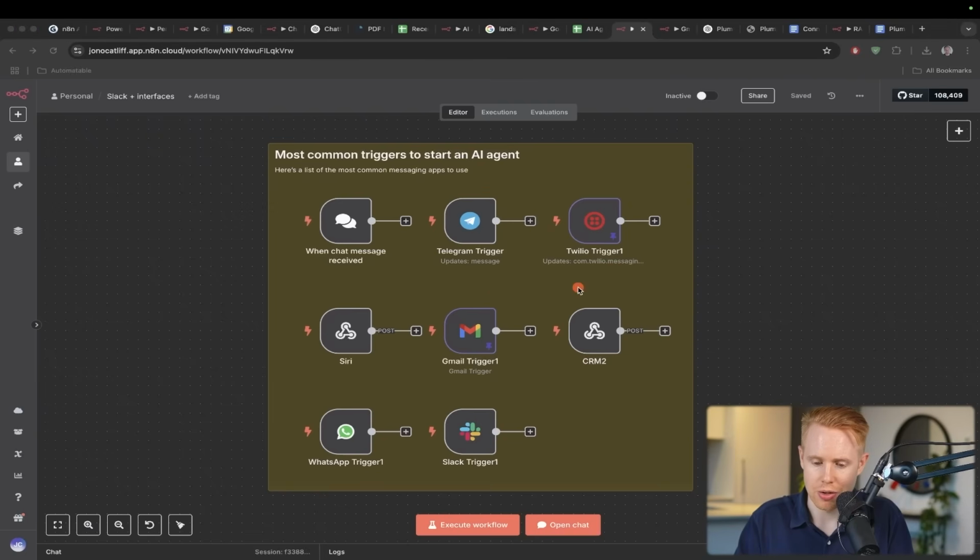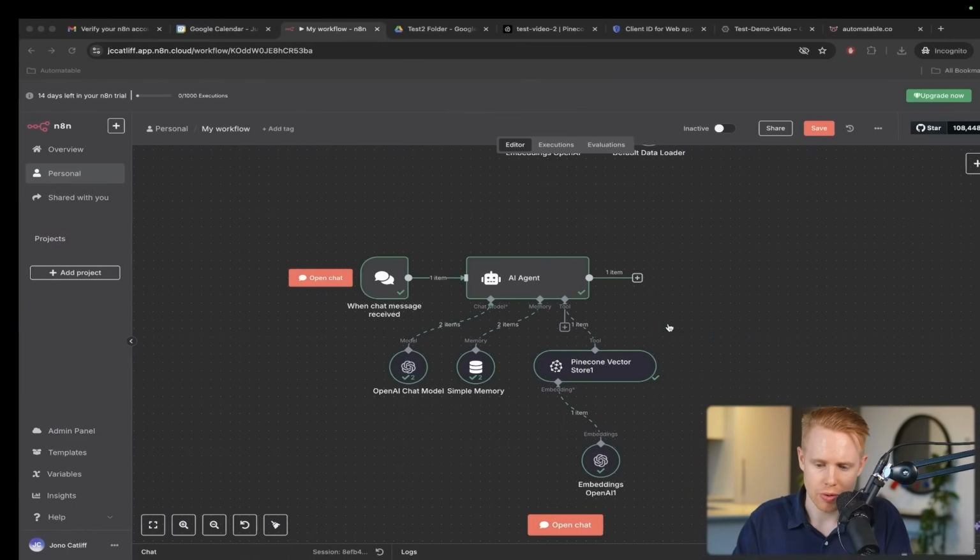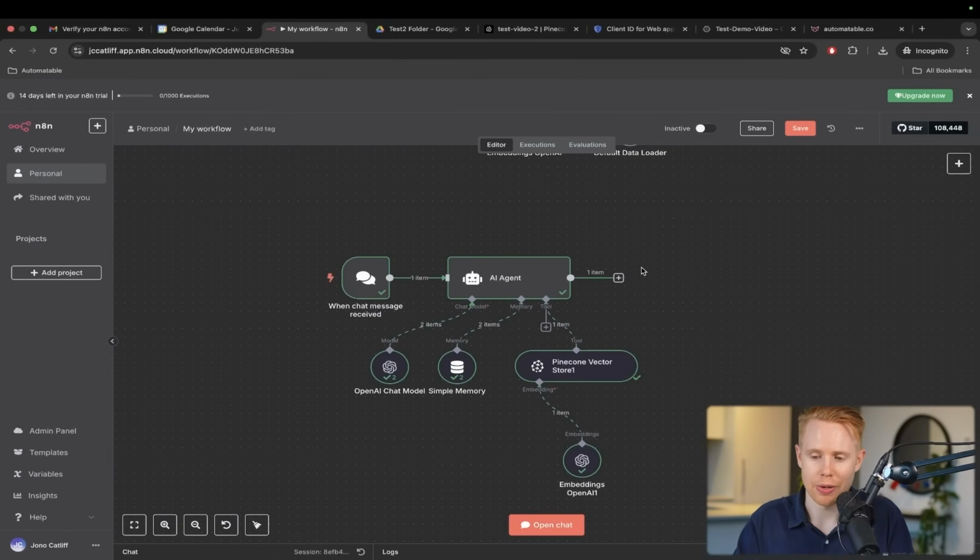If your clients email you, you could answer questions there. If people send you WhatsApp messages, you can answer there. Text messages, you can answer here. If somebody's responding in your CRM and you text through your CRM, you can do it there too. And so the options are virtually endless, but this is a great way to train an AI chatbot on the history of your company and allow it to give you the most accurate answers back.